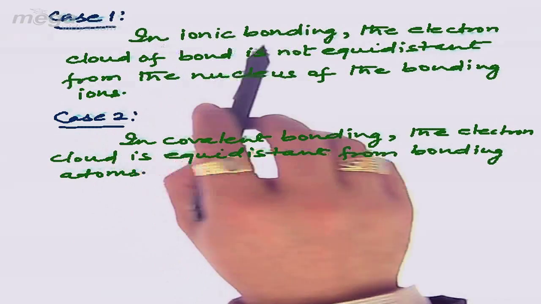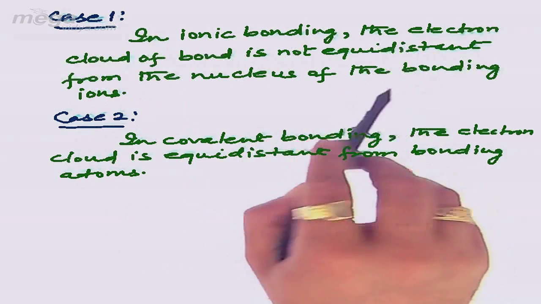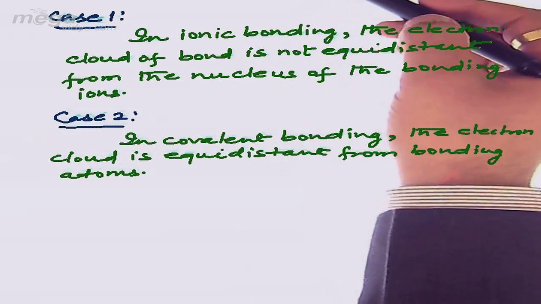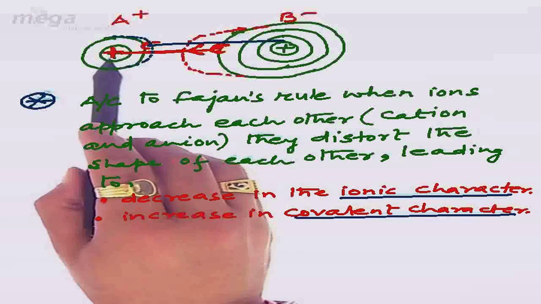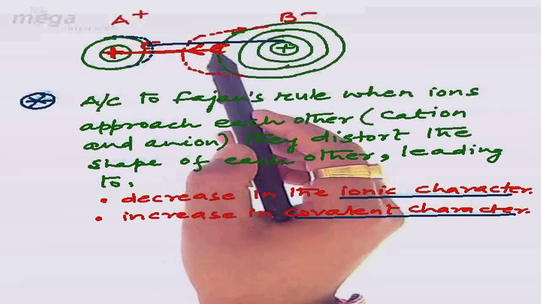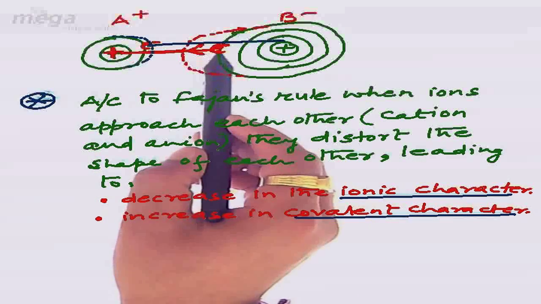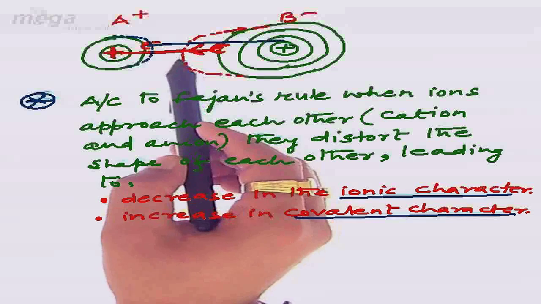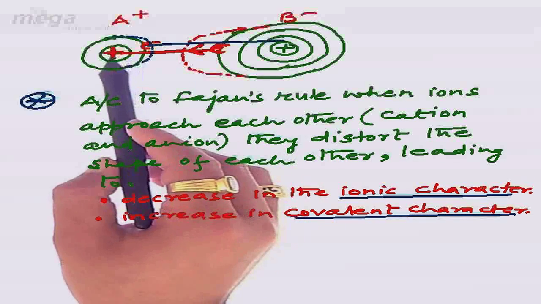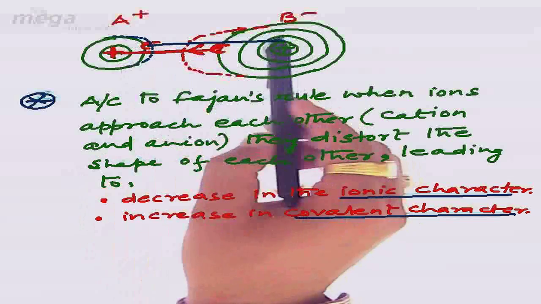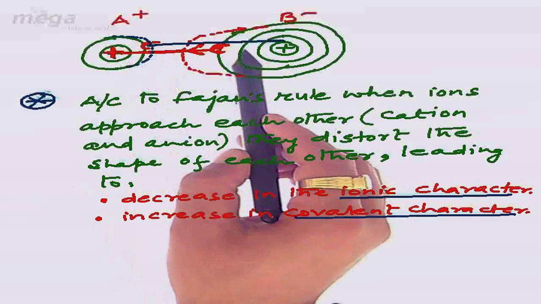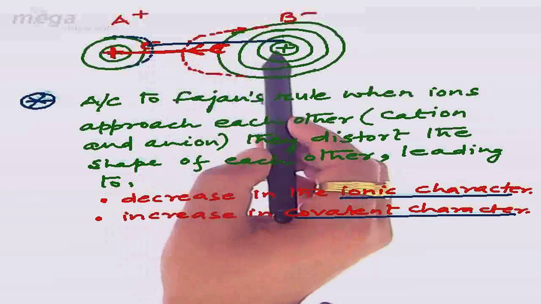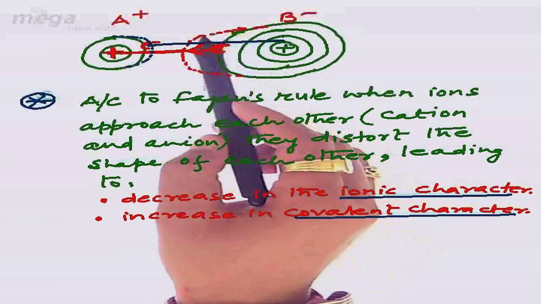So student, in ionic bonding, the electron cloud of the bond is not equidistant from the nucleus of the bonding ions, whereas in covalent bonding, the electron cloud is equidistant from the bonding atoms. Due to the polarization made by the cation on the anion, the valence shell electron of B negative starts approaching A positive, leading to an equidistant distribution of the electron cloud between the nucleus of both ions. Although these ions are approaching each other, where we should have ionic bonding, due to this distortion the covalent character is increasing and hence the ionic character is decreasing. This is what we have to discuss in Fajan's rule.